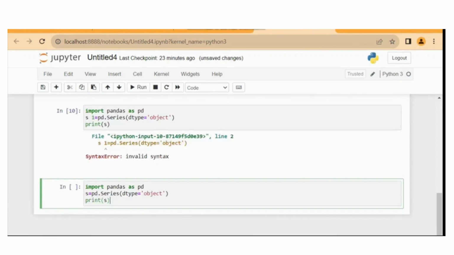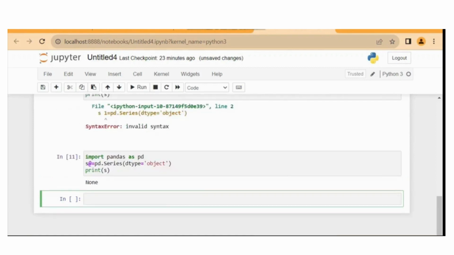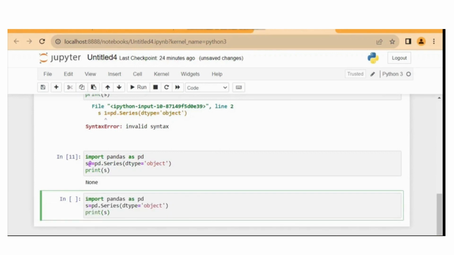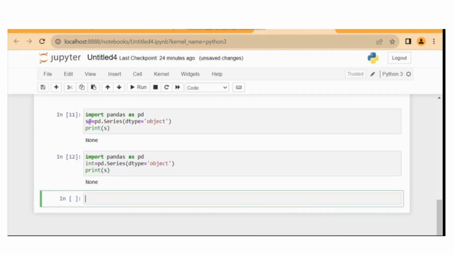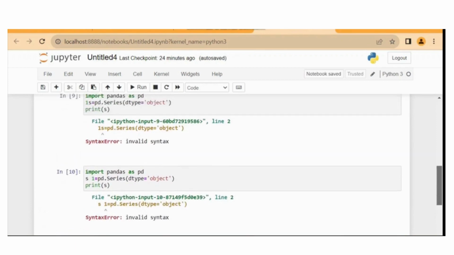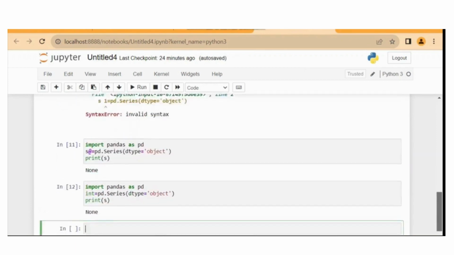Again, if I write any special symbol like S@, then also it is invalid. Or you cannot use a keyword, like if I write int, then also it is giving some error. So you have to follow the rules for identifiers while naming series.